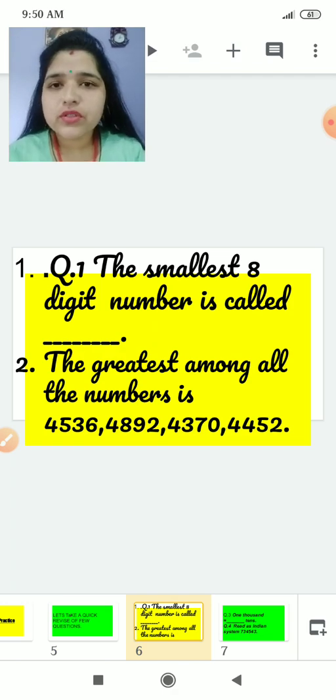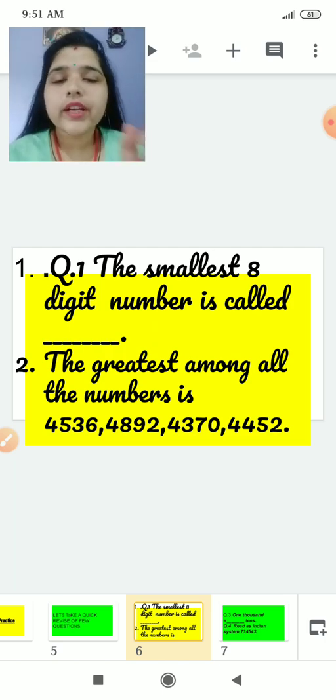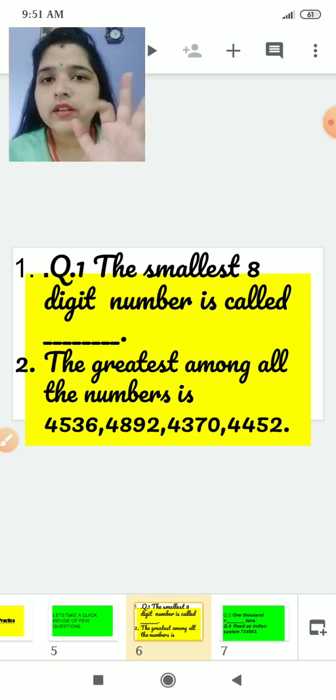This is my first question. The smallest 8-digit number is called dash. Yes, see, you can count here. Ones, tens, 100, 1000, 10,000. Now remains the lakh, 10 lakh, crore.